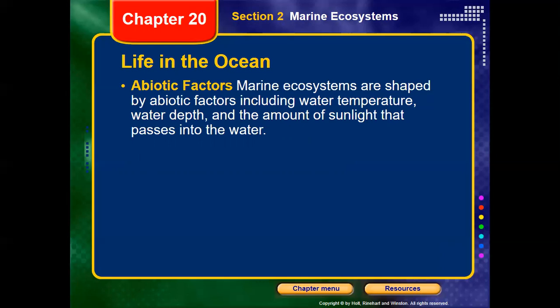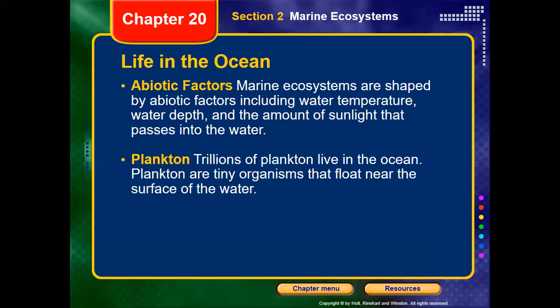So we said that the marine ecosystem is shaped by these three factors, which means as the depth of the ocean increases, the availability of sunlight will decrease and the water will be cooler. That will affect the form of life, which means as we go deeper in the ocean, different types of living organisms will live at the high depth of the ocean, which are different from those in other areas that are a little deep or even shallow. So that's what we're going to discuss in detail during our lesson.